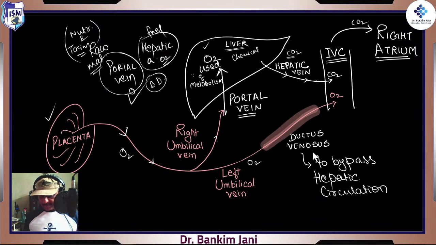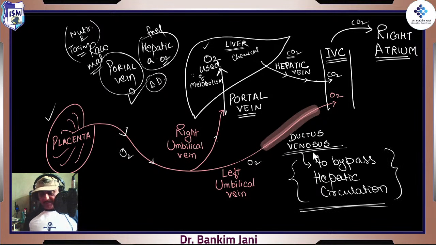And this special area is called the ductus venosus. It is a vein duct, a specific duct, and the purpose is to bypass hepatic circulation, because we know that the liver is going to use the complete oxygen. So if we bypass it, in that case the oxygen should be able to reach the IVC, and that's what really happens.